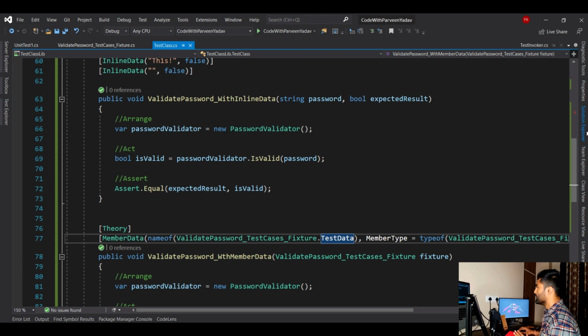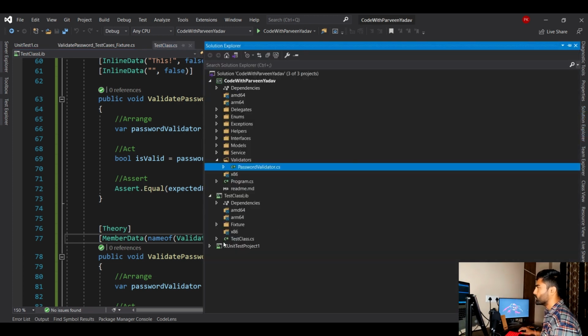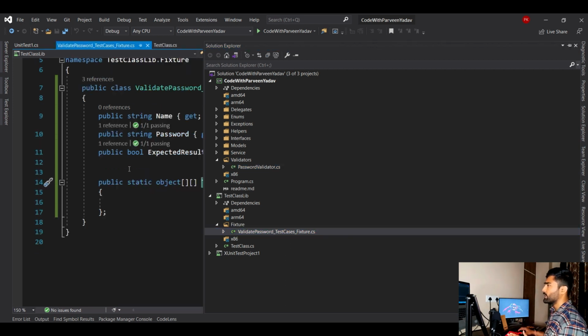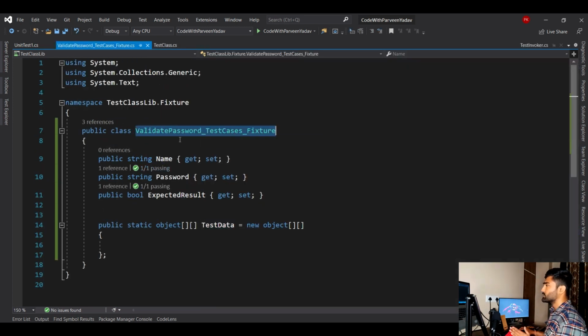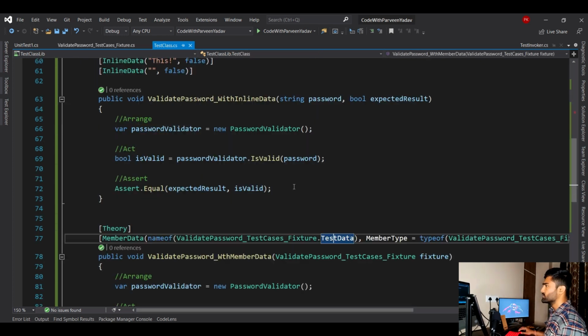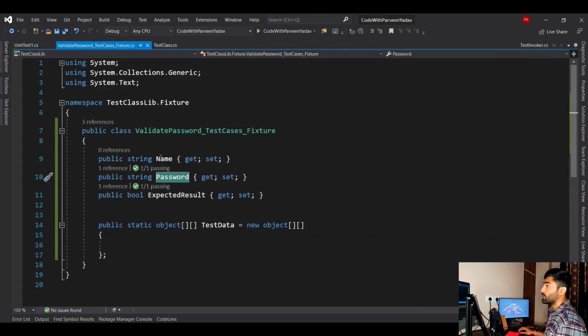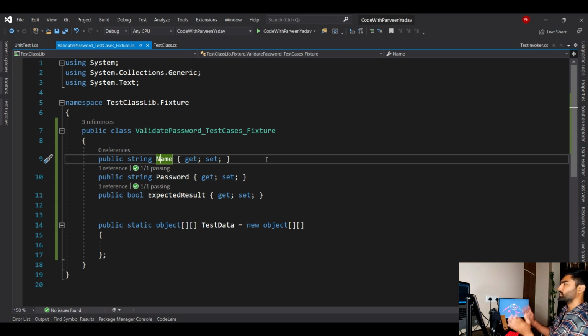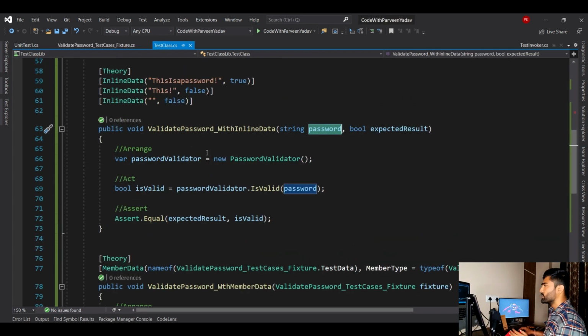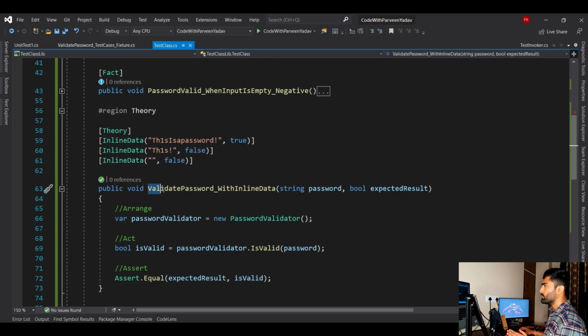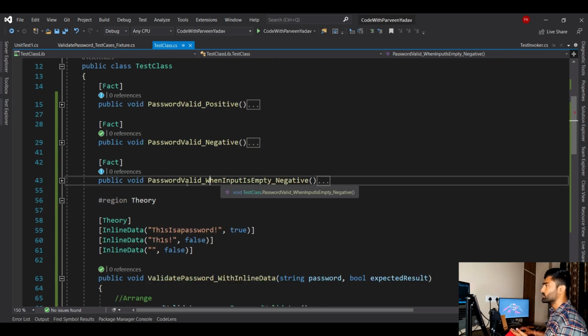Okay, so what we have done here, if I go to Solution Explorer, over here, see, I have created one folder called fixture. And here, I have created that class, validate password test cases underscore fixture, right? Now if you see, we needed one string password that I have declared here, right? The name would be the name of the test case that I am going to write. For example, if you see over here, we were specifying by the method name what the test case is, right? Here you see, this is a negative test case, and what will be the case like this.